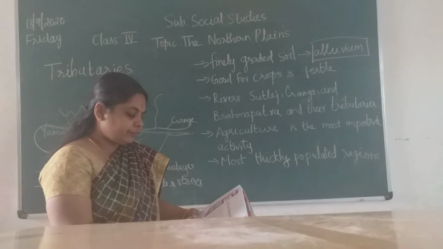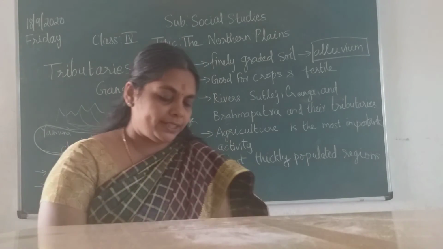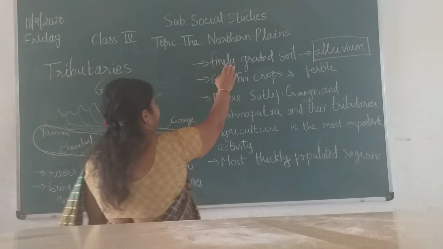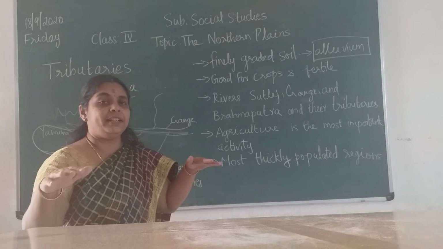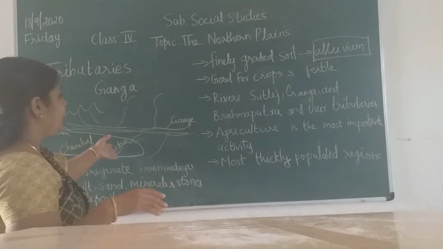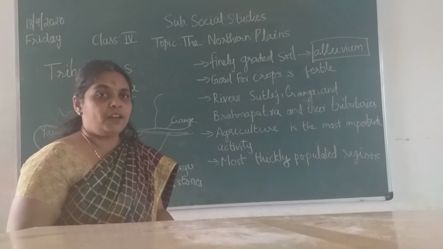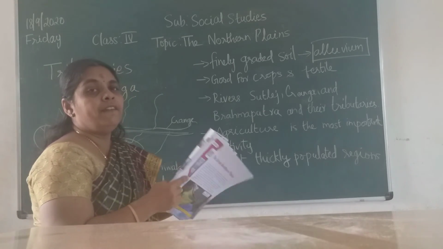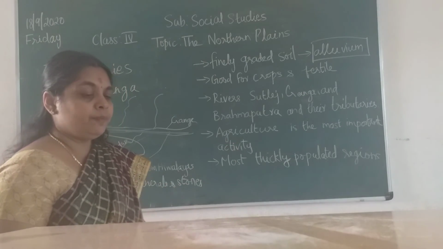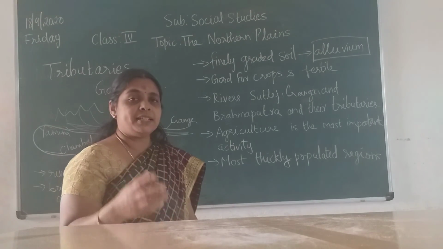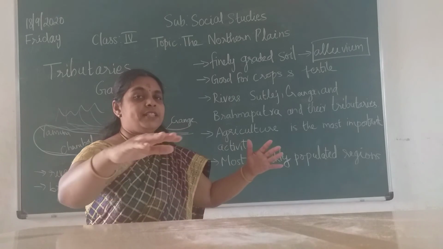Okay, children. So once again I repeat. In today's class we saw about northern plains. Plains means a very flat, vast, leveled land. The northern plains lie in the south of the Himalayas. They stretch from west in Punjab to east in Assam. The rivers bring down huge deposits of sand, silt, clay, minerals and stones and deposit them along the river sides.